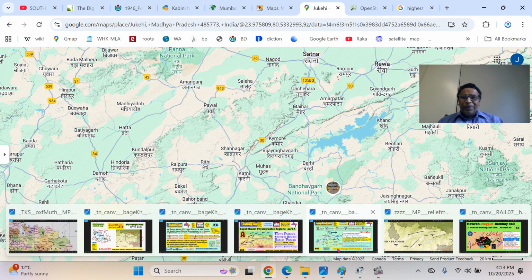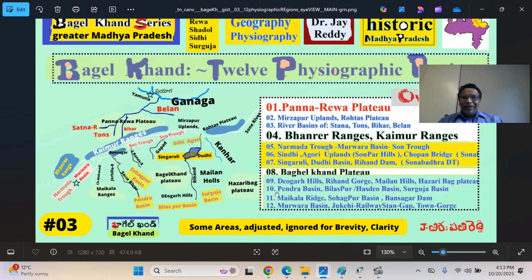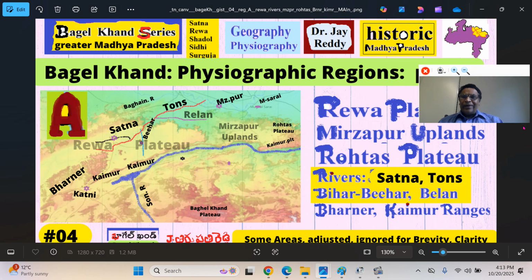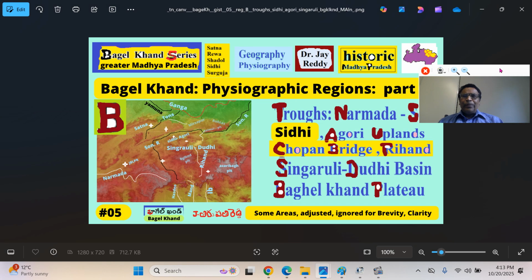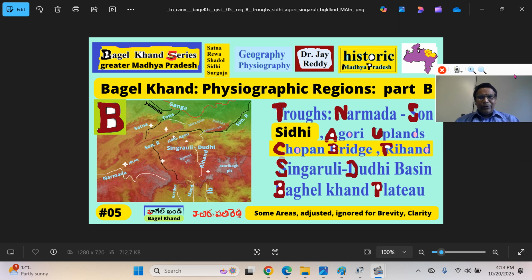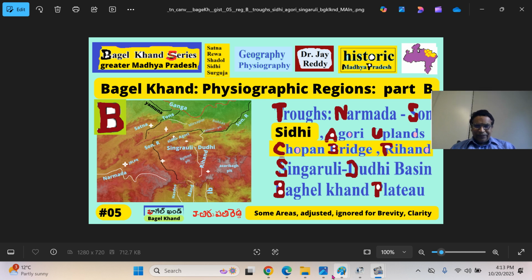In the next presentation, we looked at the regions. In part B, we look at the Narmada trough, the Son trough, Sidhi and Agori uplands, Chopan bridge on the Son river, Rihand dam, and Sangravali Dudi basins and the Baghelkhand plateau region.